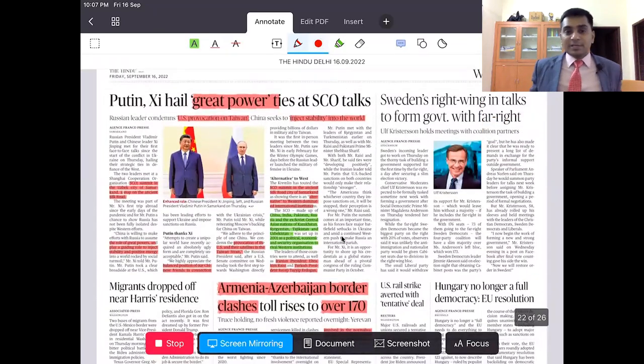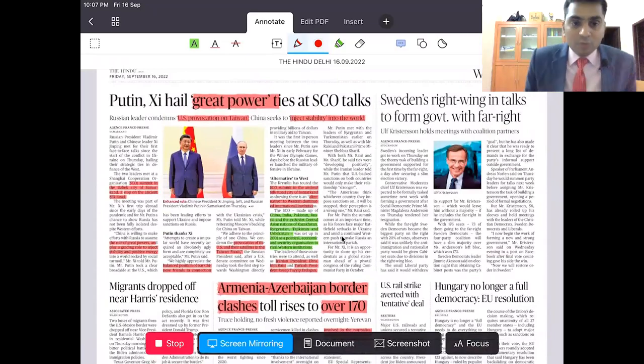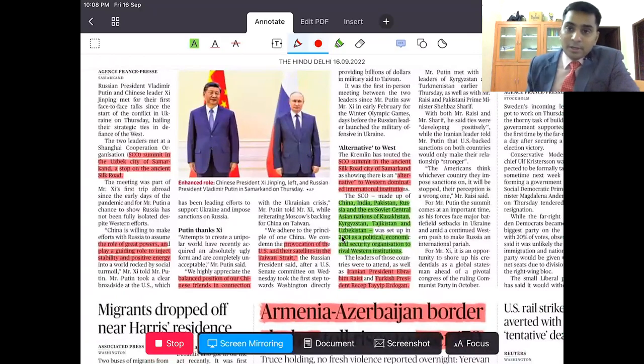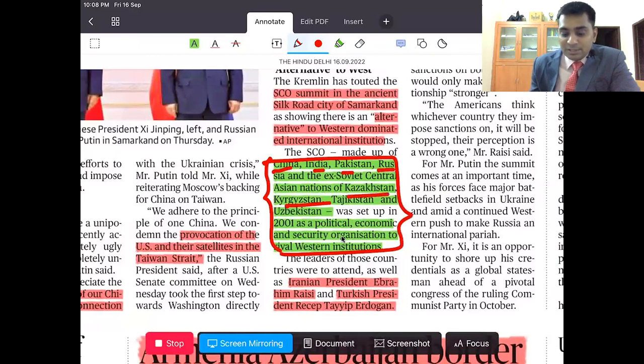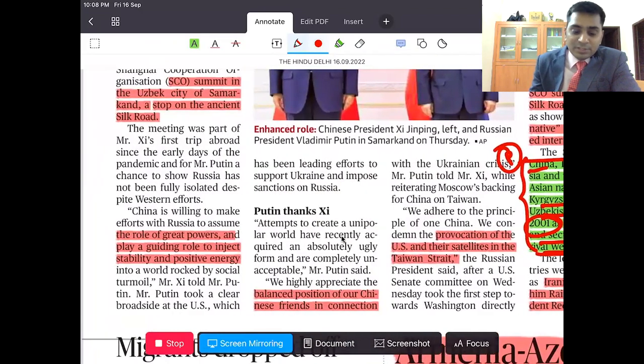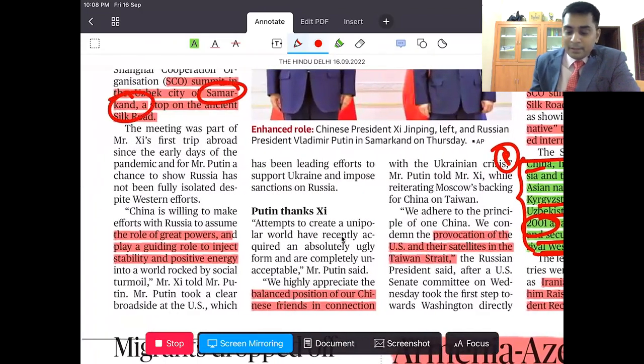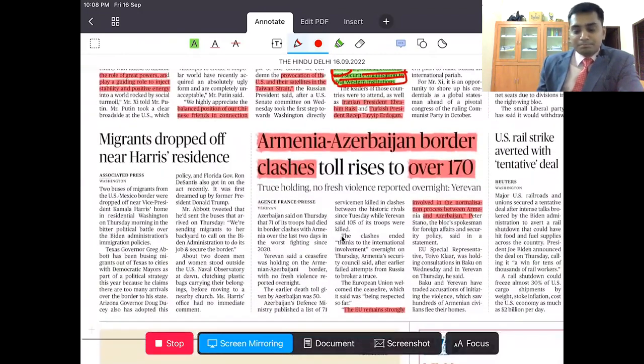The SCO summit has started in Uzbekistan, in the city known as Samarkand, and all these SCO members are meeting. Just remember the SCO countries, the partnership countries: China, India, Pakistan, Russia, Kazakhstan, Kyrgyzstan, Tajikistan, Uzbekistan. It was formed in 2001. It is a political, economic and security organization. This can be asked for prelims, and where the meeting was held: Samarkand.